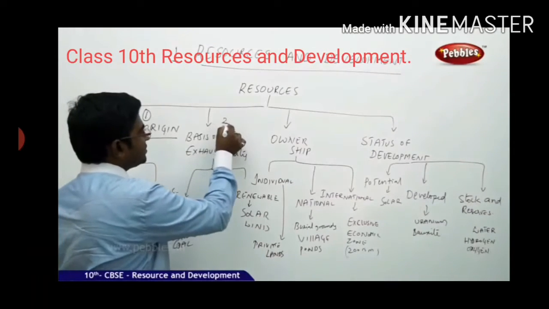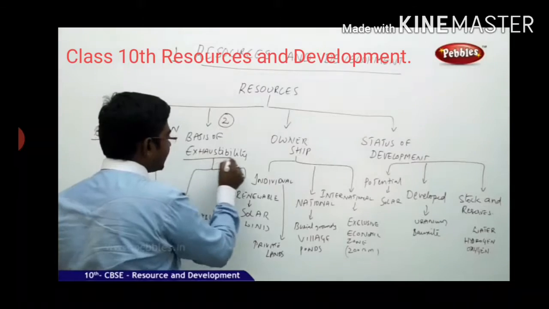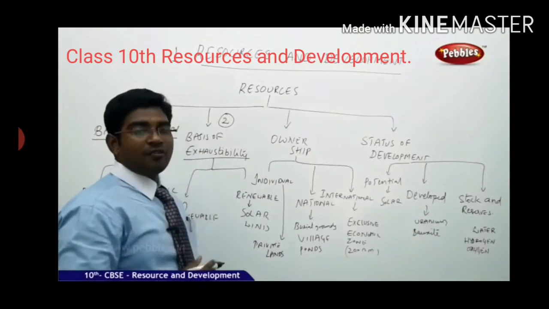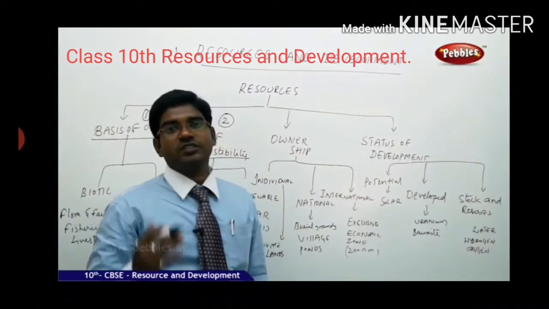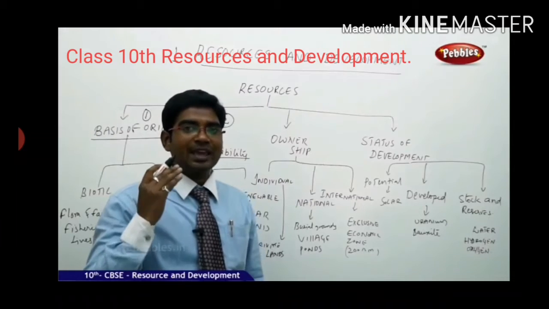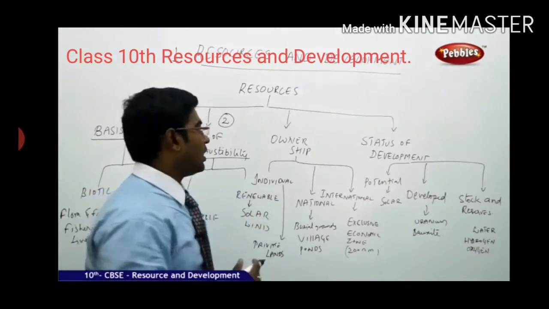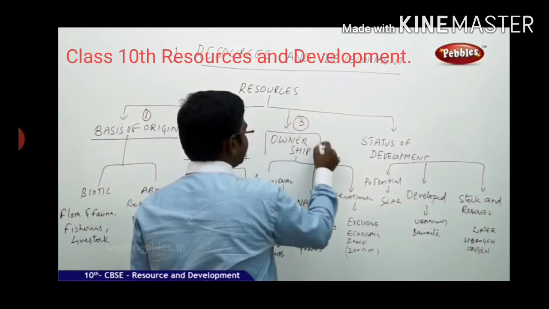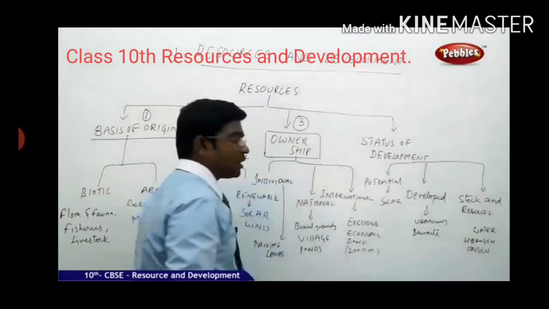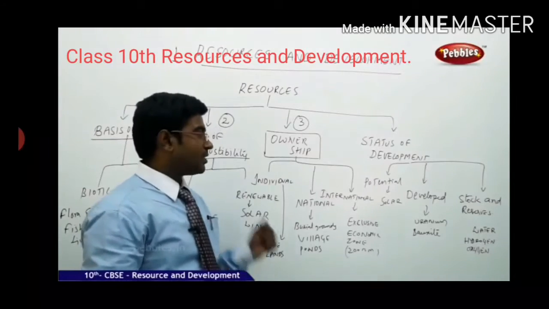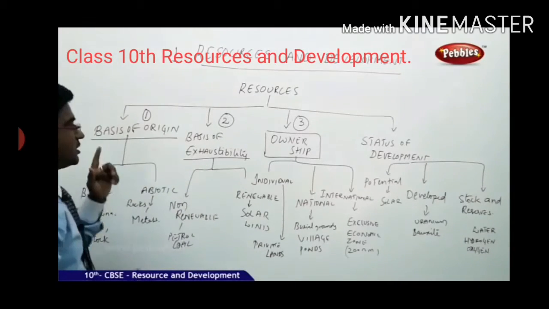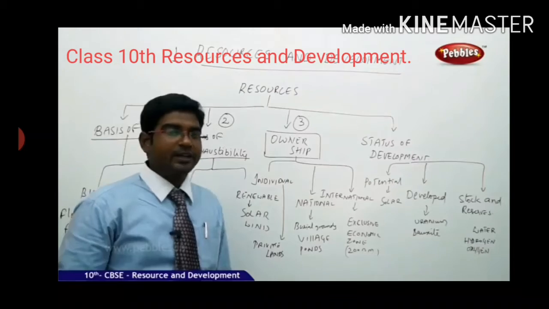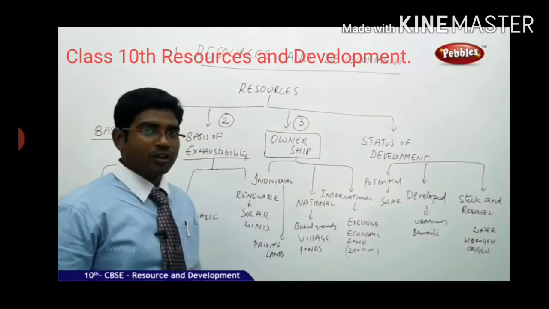The second division is the basis of exhaustibility. After how much time does it get exhausted? How many times can we utilize this one? The third major division is ownership. Who is the owner of this one? First one is origin, second one is exhaustibility, third one is ownership.